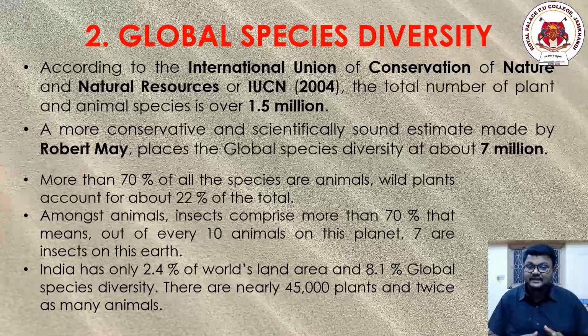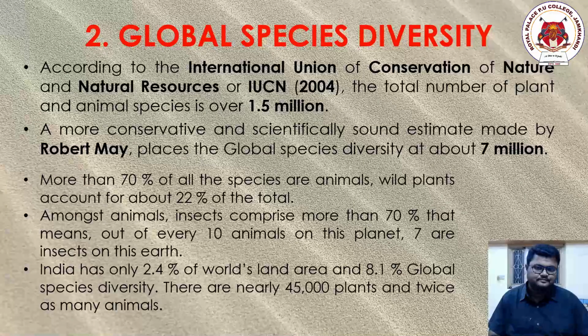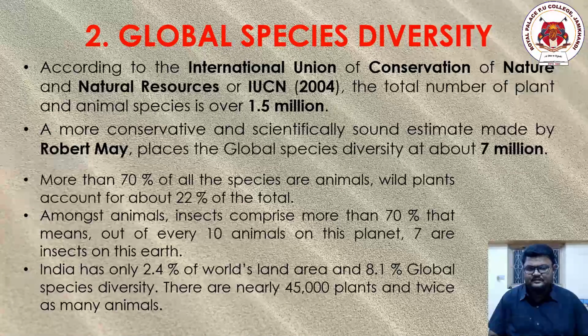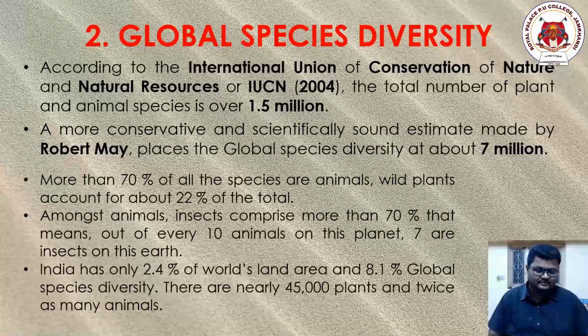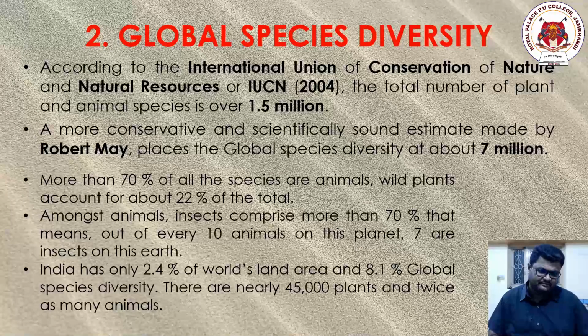That's why these are called species and they are specific. Human beings have a species name called Homo sapiens. This is the biological name for human beings.